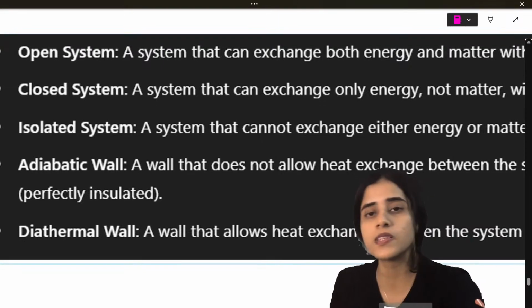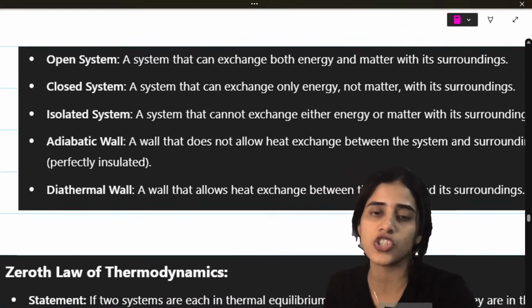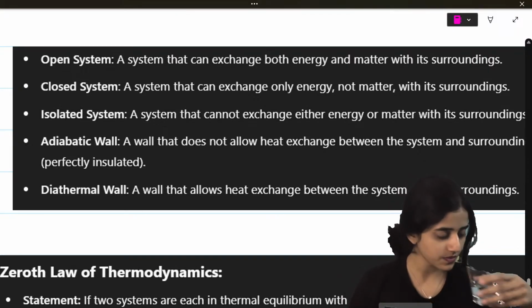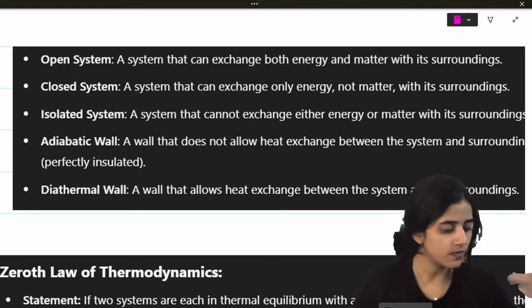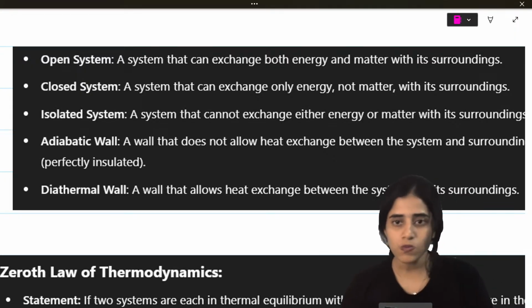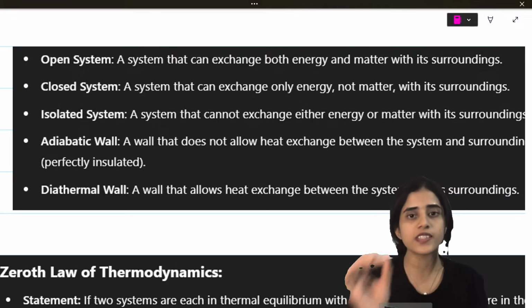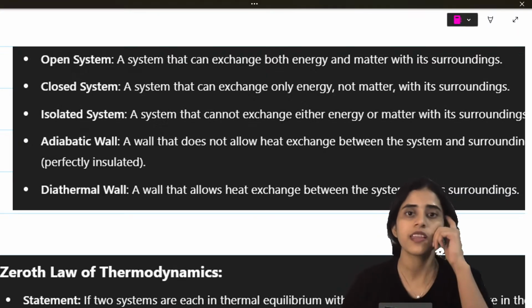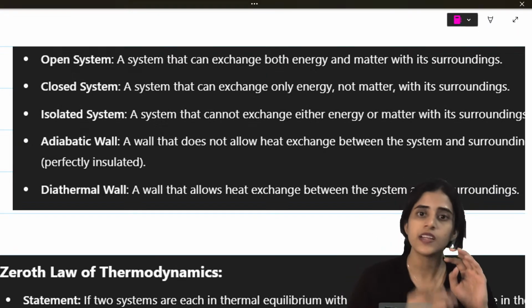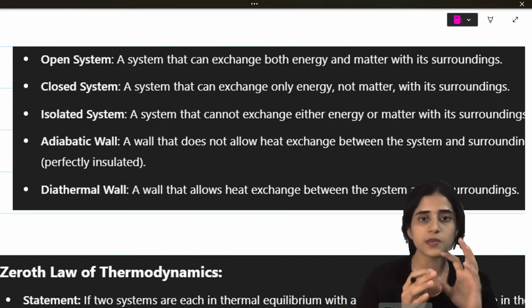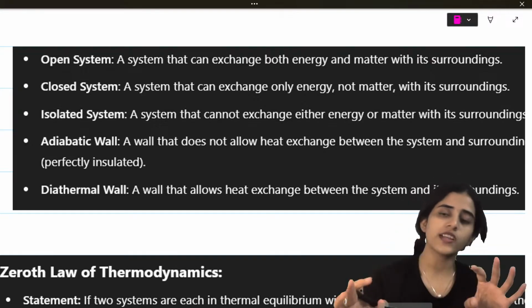So, an open system is a system that can exchange both energy and matter with its surroundings. A closed system can exchange only energy, no matter. An isolated system can exchange neither energy nor matter.